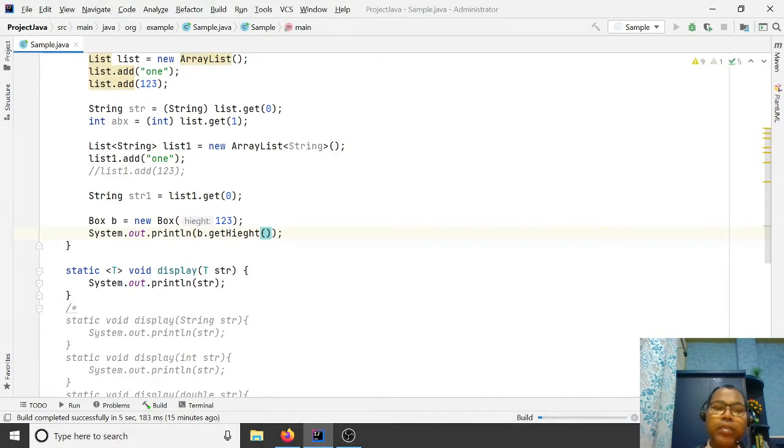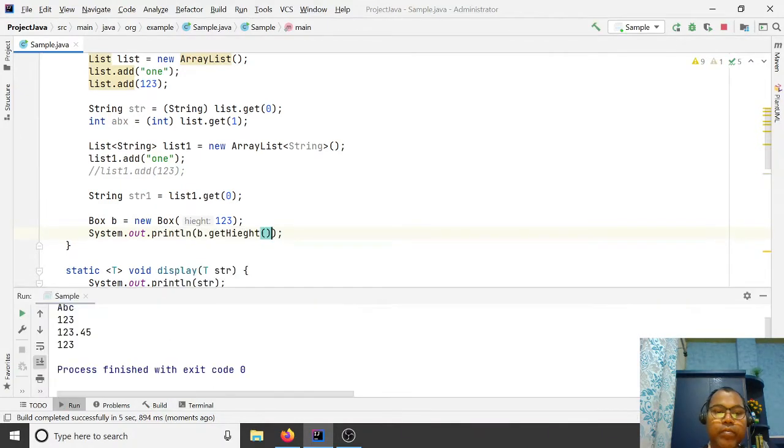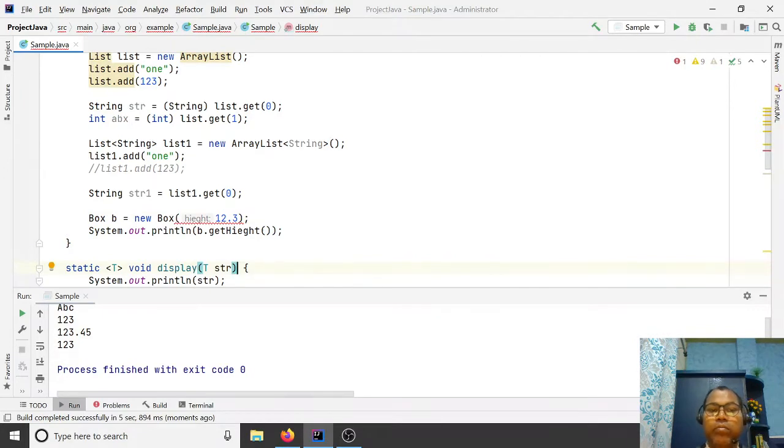But this class is bound to a specific integer. You are getting it right. But can you pass a double here? No, that's not allowed, because your class is not generic.